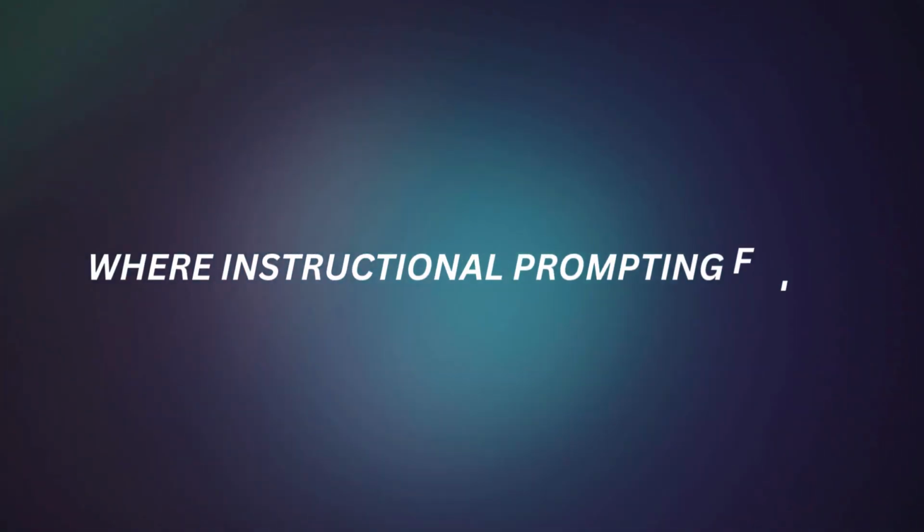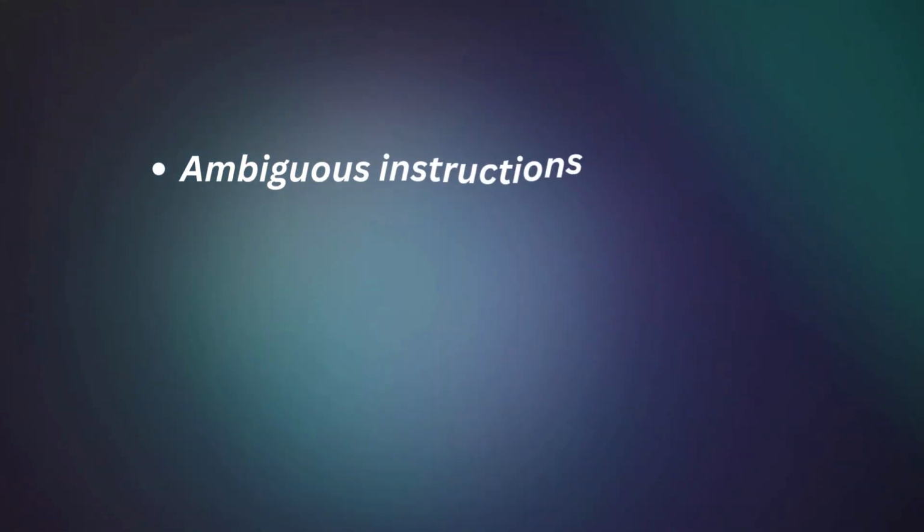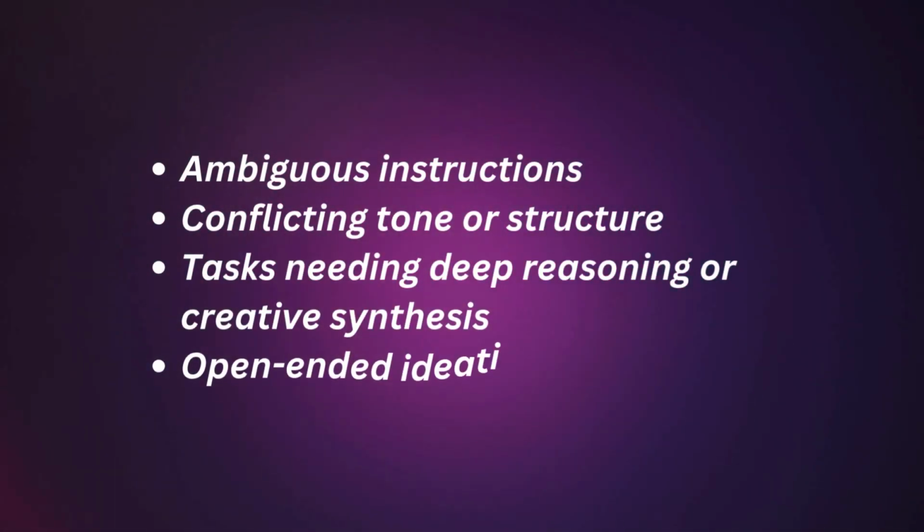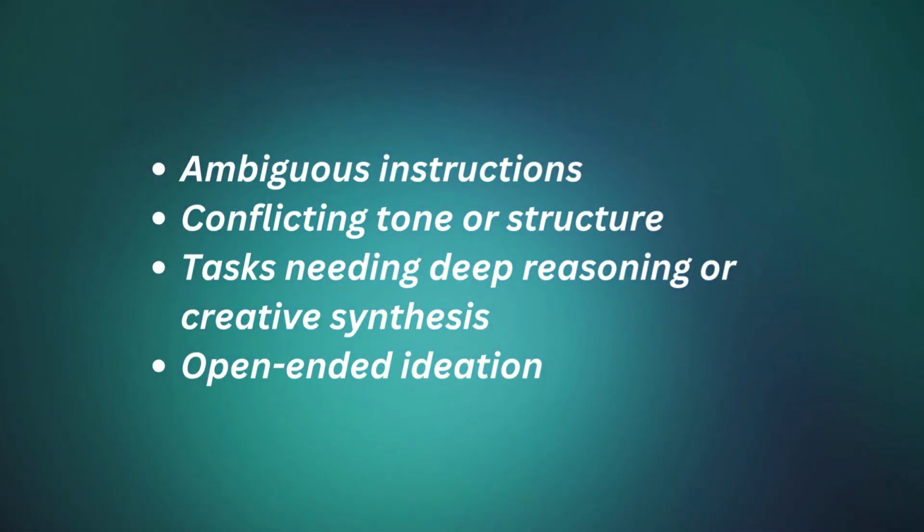Where instructional prompting fails. Instructional prompting is powerful, but it's not magic. It fails when your instructions are vague, conflicting, or when the task requires creativity or layered thinking. Common failure zones are ambiguous instructions, conflicting tone or structure, tasks needing deep reasoning or creative synthesis, and open-ended ideation.